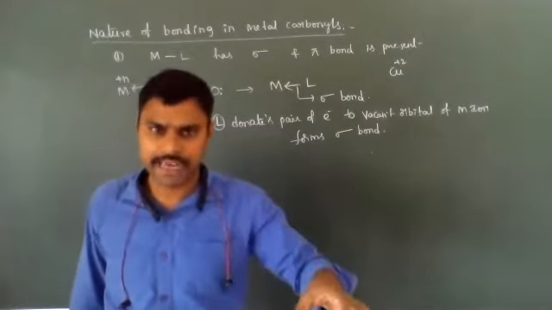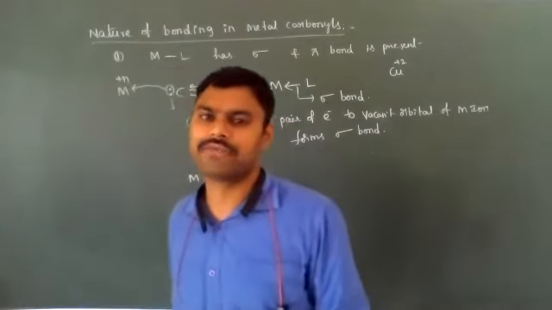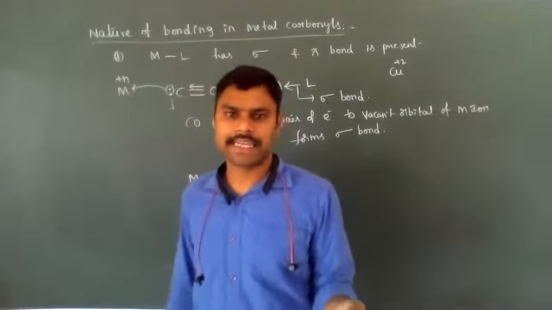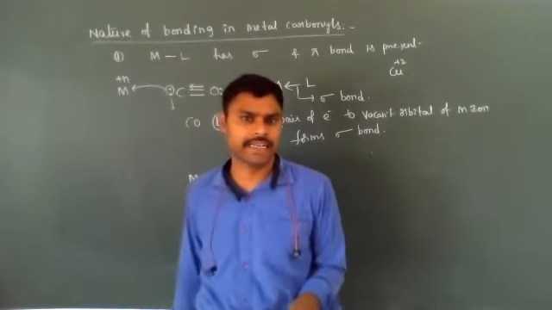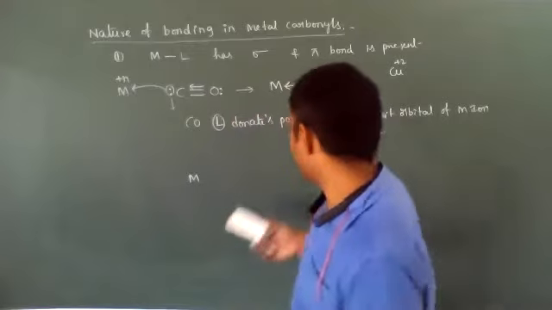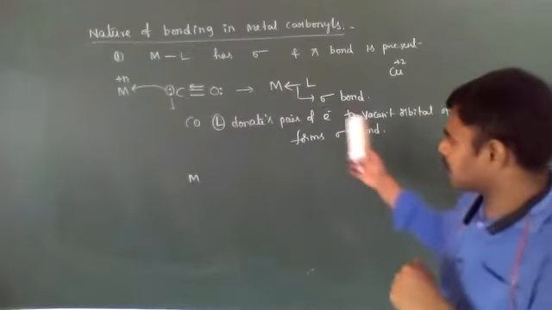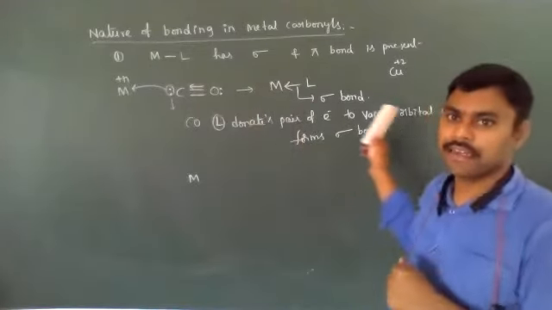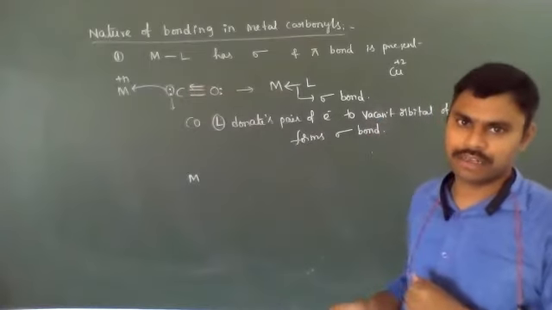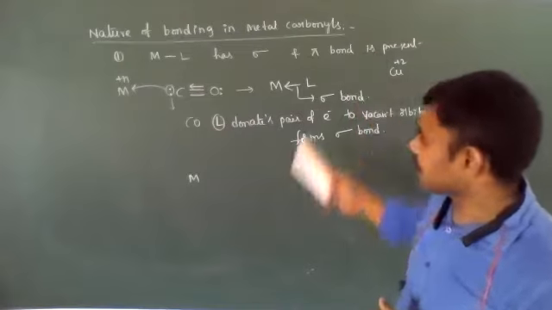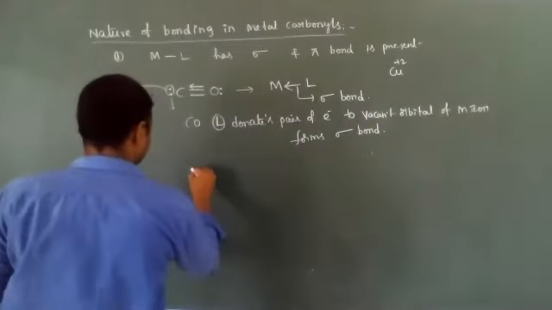They have some filled d orbitals as well as vacant d orbitals, ns, np and (n minus 1) d orbitals. These vacant d orbitals accept a pair of electrons from ligands and form a sigma bond according to VBT. The central metal ion also has an excess of electrons present.